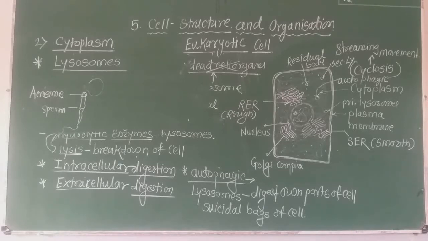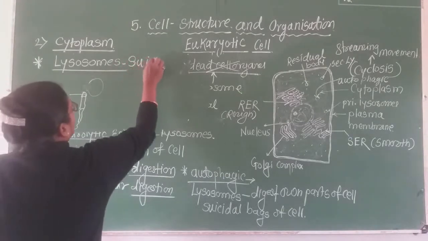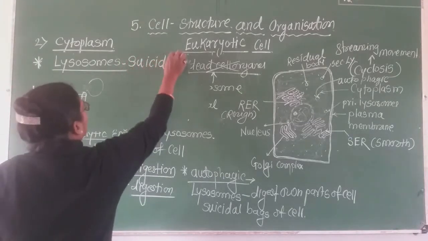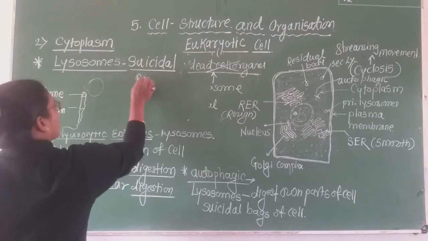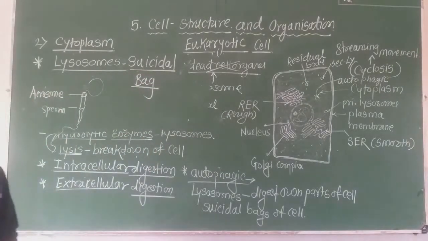It is also a very important cell organelle. It is also called a suicidal bag. What is it called? Suicidal bag. Suicide means to kill ourselves. Hence these lysosomes are called suicidal bags. You have to mention all these structures and functions in the case of the lysosomes.